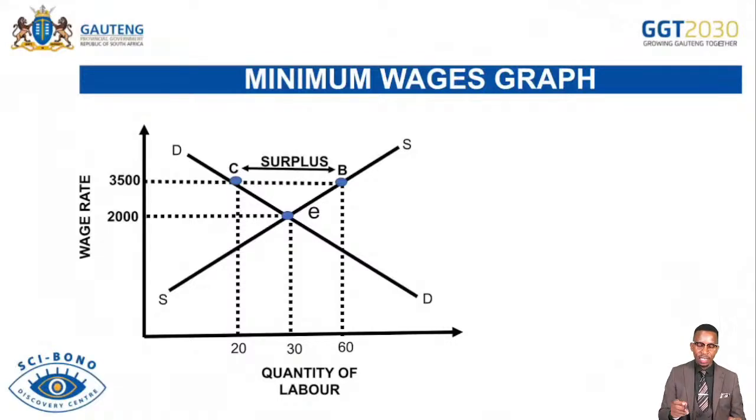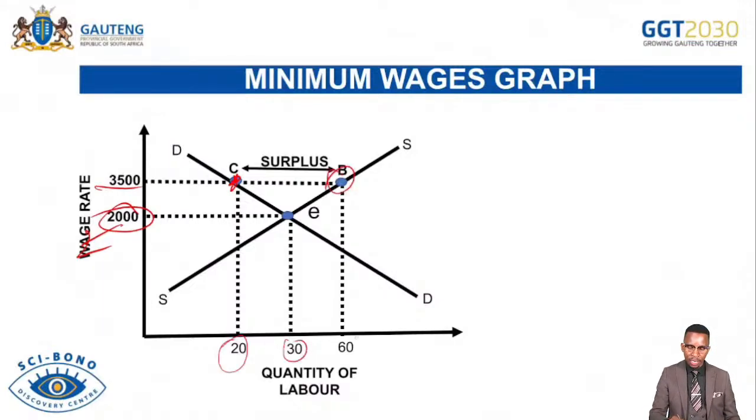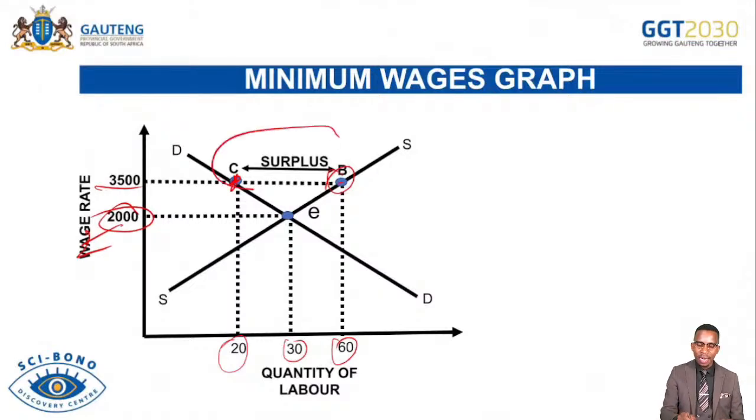And then we go further to minimum wages. So whenever the state intervenes, this is the minimum wage. I mean, this is the market wage. So whenever the state intervenes by imposing a minimum wage of 3.5, what is going to happen? The demand for labor will be decreasing from 30 to 20, and that means there will be retrenchment of 10 people, and then the supply of labor will be increasing to 60 because people are encouraged to work due to the fact that the amount of money to earn is too much. Their wages will be more, so they supply more of their labor, which will be leading to labor market surplus. So this will also lead to a high level of retrenchment.